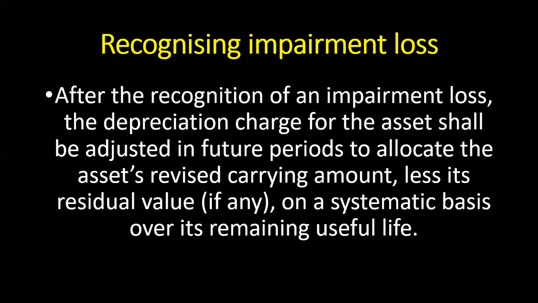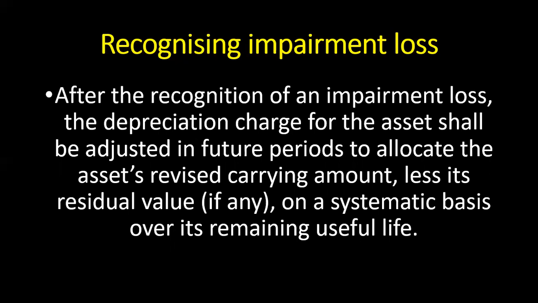The impairment loss has to be shown in the income statement because of the conservative concept. We know that expected losses have to be shown in the income statement. Therefore, impairment loss has to be recognized in the income statement in the year in which the assets have been impaired.